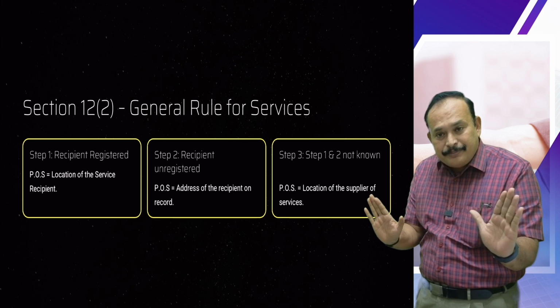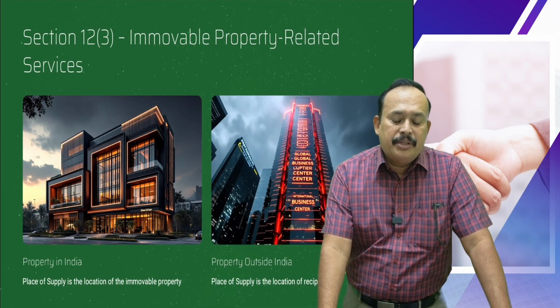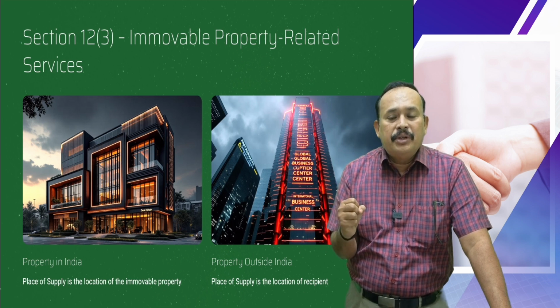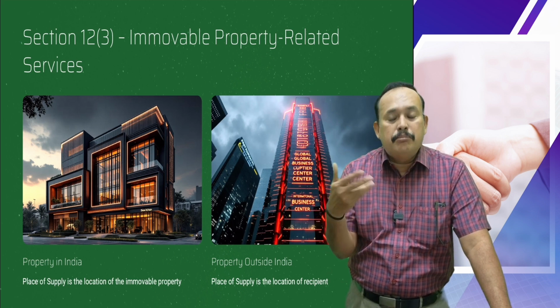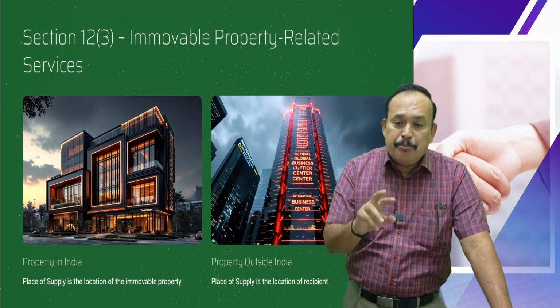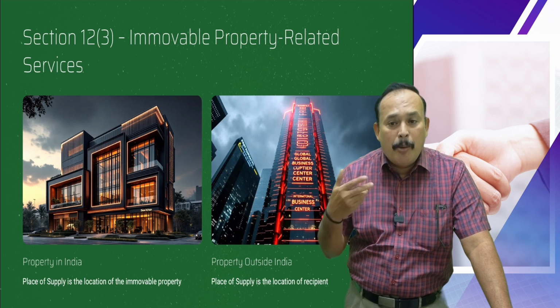Am I right? All of you recorded immovable property related services. How to understand this? What do you mean by immovable property? Land, building, supply of services directly relating to an immovable property.